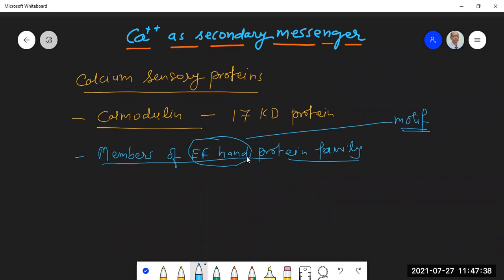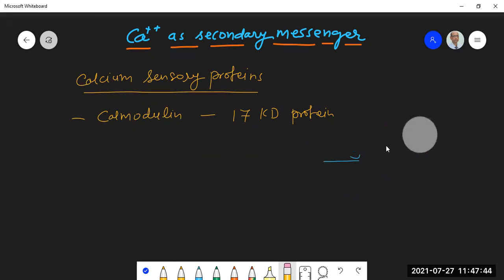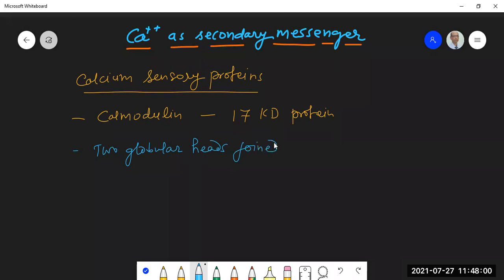Calmodulin, for example, is a small molecular weight protein. It is characterized by the presence of two globular heads joined by a long alpha helix.